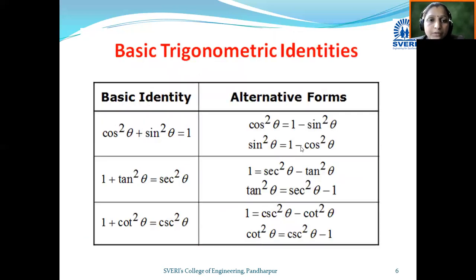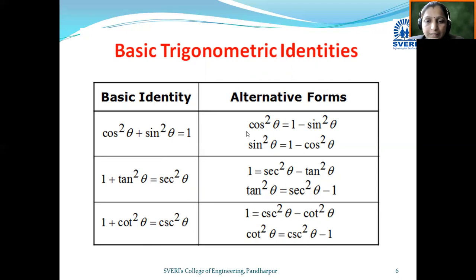Now let's move towards the next formulas, that is basic trigonometric identities. You can see here basic trigonometric identity: cos square theta plus sin square theta is equal to 1. Then 1 plus tan square theta is equal to sec square theta. 1 plus cot square theta is equal to cosec square theta. By using these identities, we can define more new formulas also.